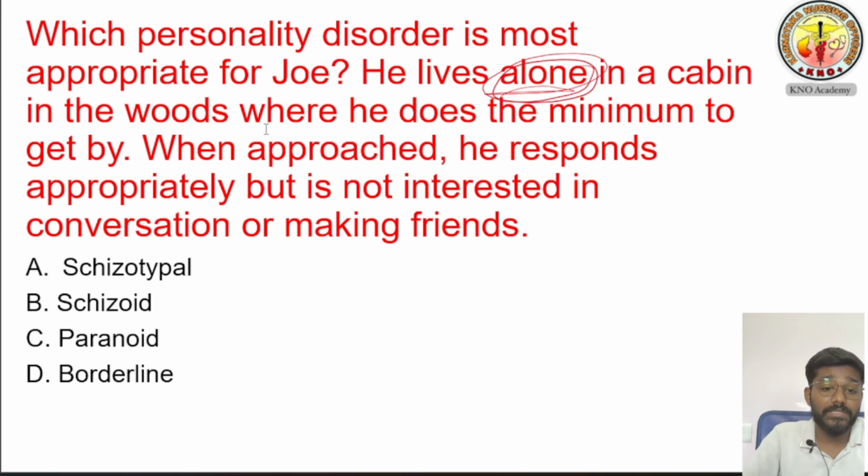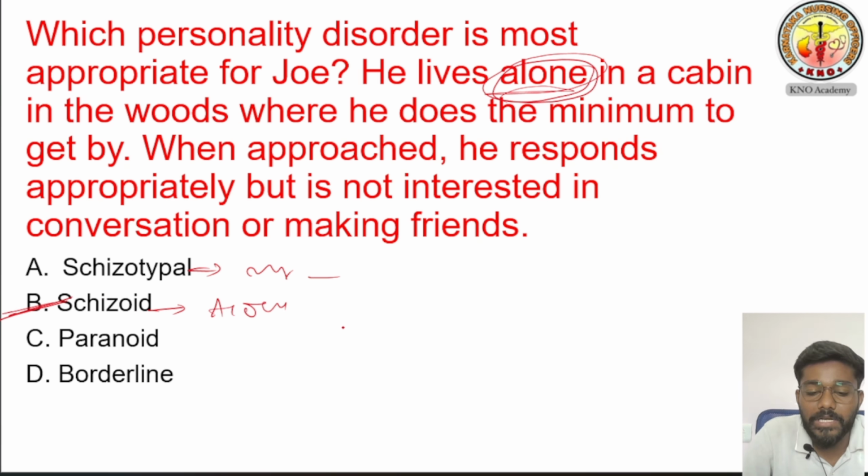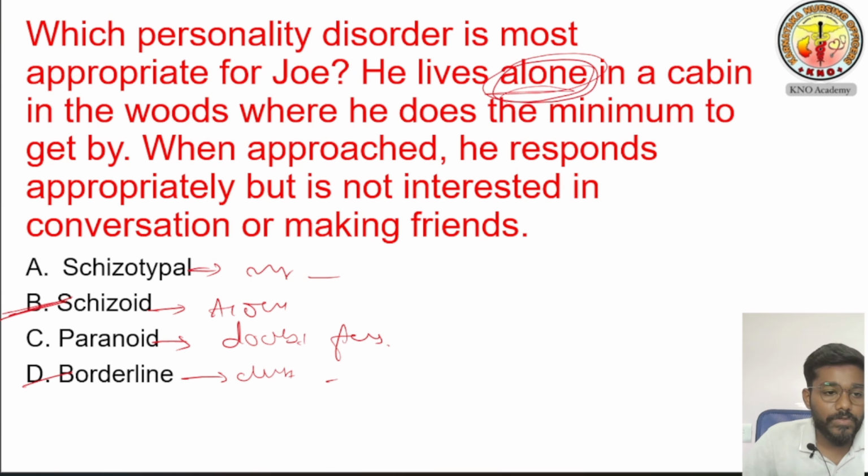So what is the answer? In schizotypal, there will be magical thinking. He wanted to make friends, but the other person doesn't want to be his friend. Yes, of course, option B is the correct answer, because he wants to be alone and doesn't want any social or personal relationship. Paranoid personality disorder, I have explained so many times, has doubtful, spiteful, suspicious behavior. Borderline and the others I am going to explain in cluster B, and cluster C I am going to explain in the next classes. So we'll see the next question.